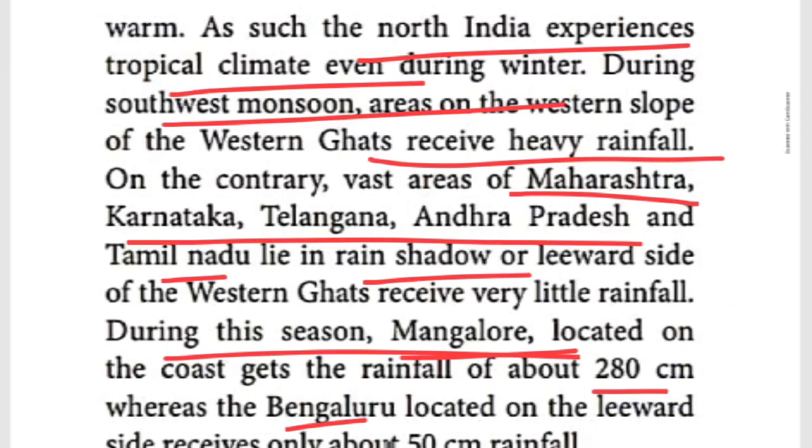So during the southwest monsoon, listen carefully, children. Maharashtra, especially Mumbai, receives much rainfall because it is located on the windward side of the mountain. At the same time, Andhra Pradesh, Tamil Nadu and Telangana are located on the leeward side, the opposite side of the Western Ghats. That's why they don't get the rainfall. These are the things given in this paragraph, children.